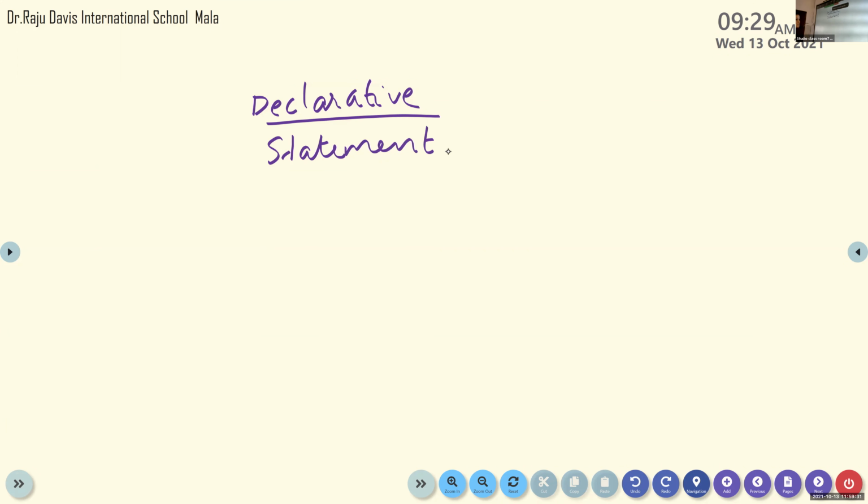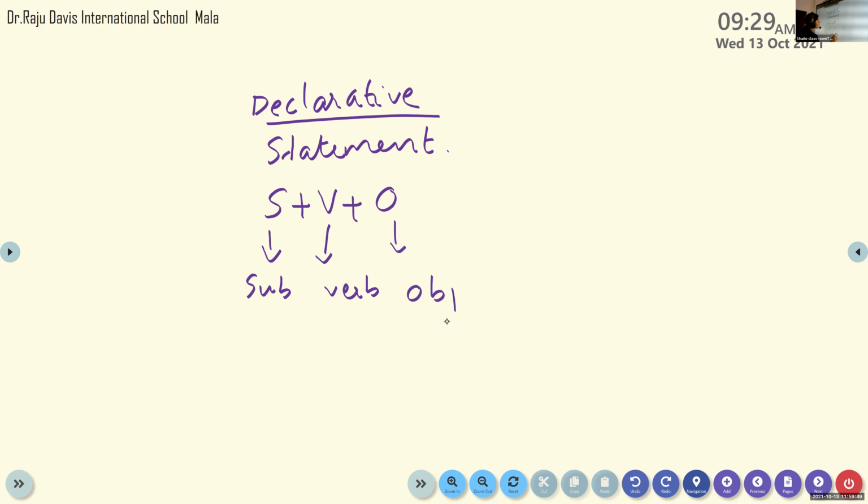We can make positive and negative statements with the help of declarative sentences. The structure of a declarative sentence is S plus V plus O. S stands for subject, V for verb, O for object. This is the structure of a declarative sentence.